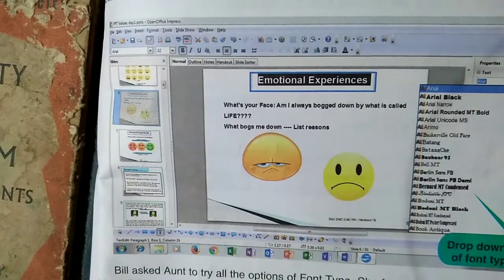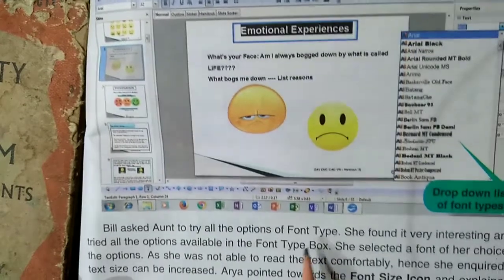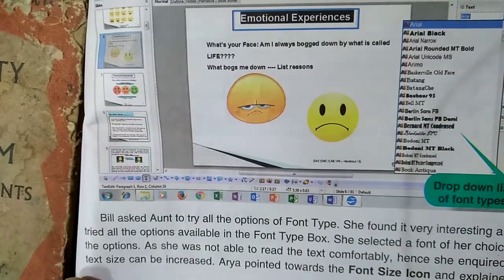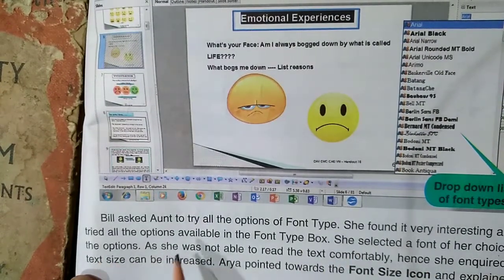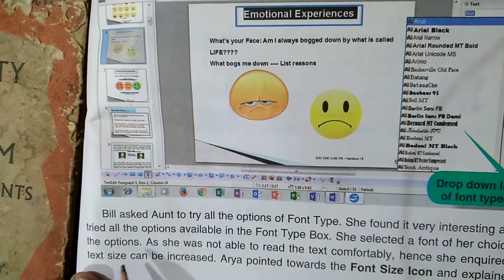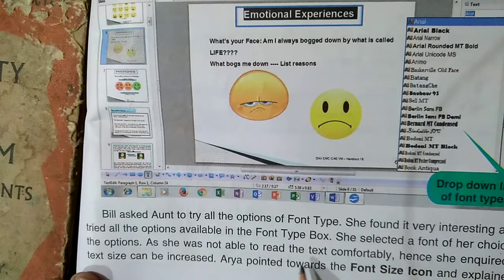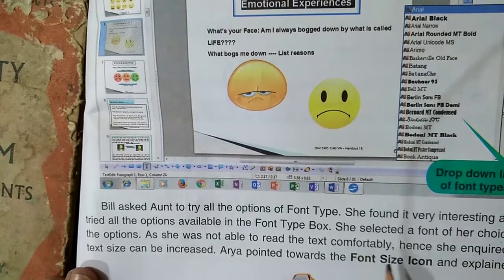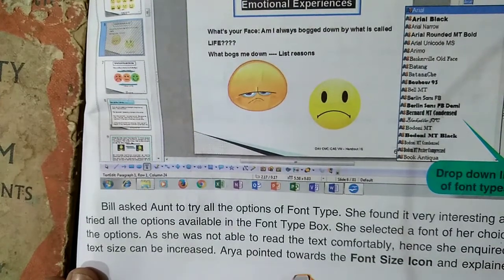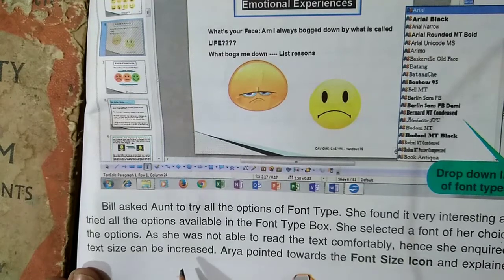Bill asked Aunt to try all the options of font type. She found it very interesting and tried all the options available. She selected a font of her choice as she was not able to read the text comfortably. Hence, she inquired if the text size can be increased.